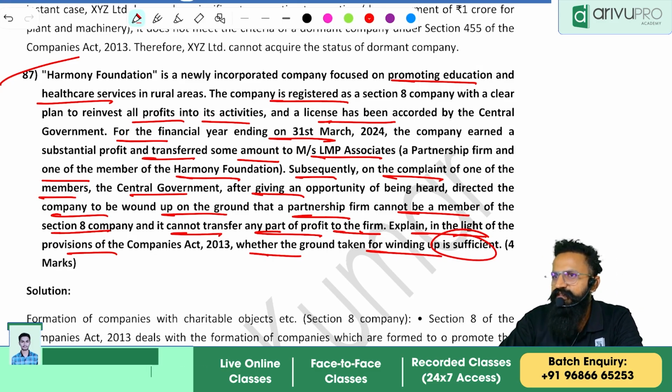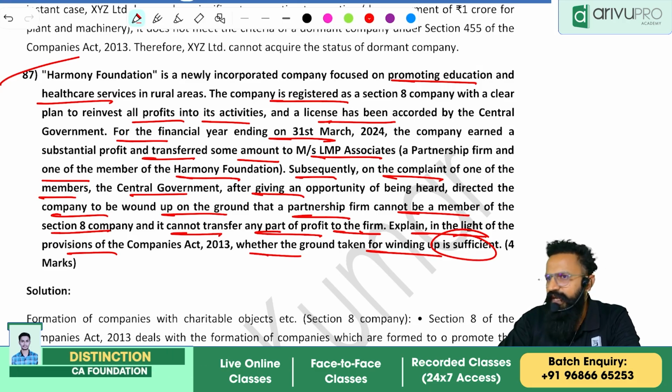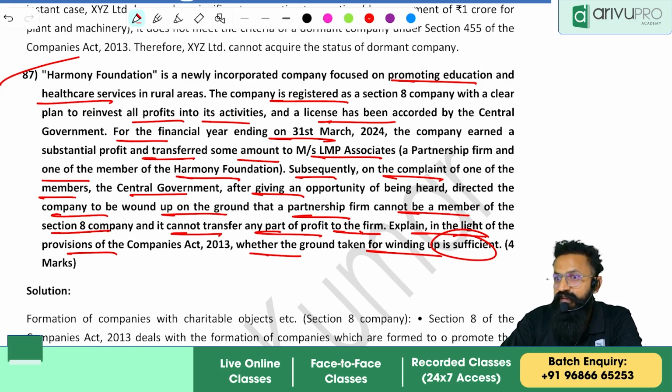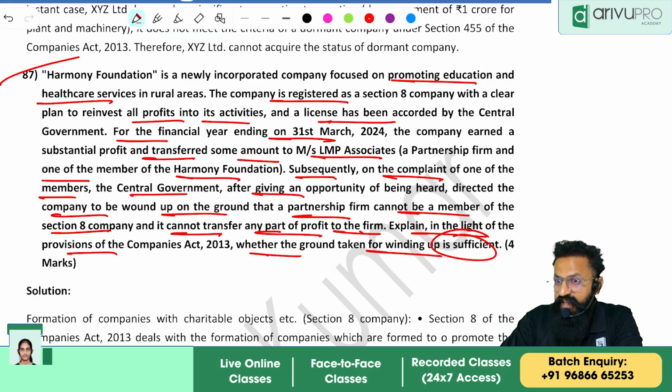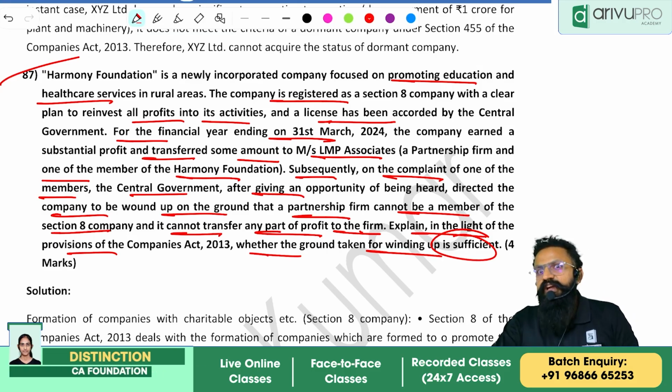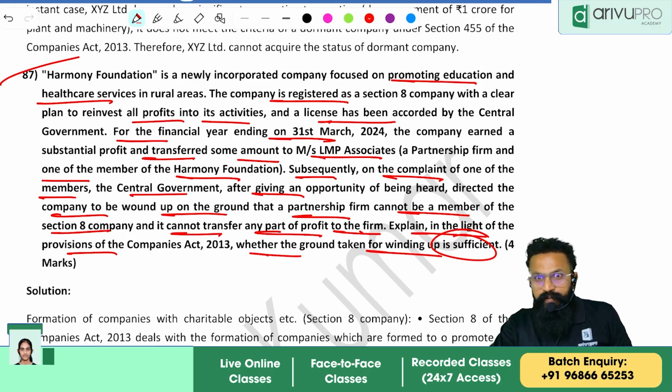It's a Section 8 company. It has distributed profits to one of its shareholders. Who is it? It's a partnership firm. Central government got to know that a Section 8 company has distributed profits to one of its shareholders, and a partnership firm can never become a member in a company.